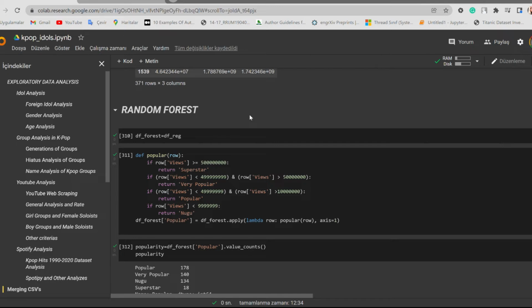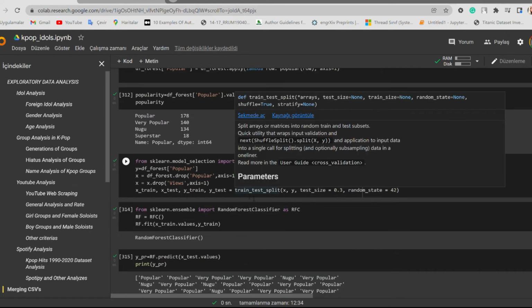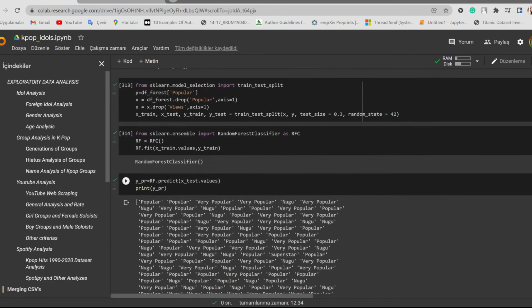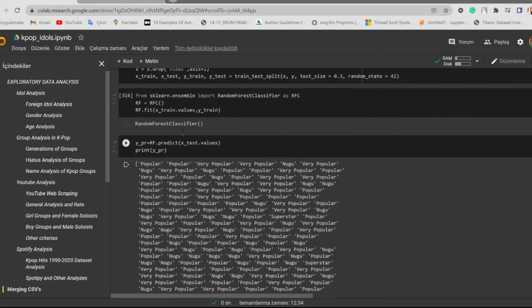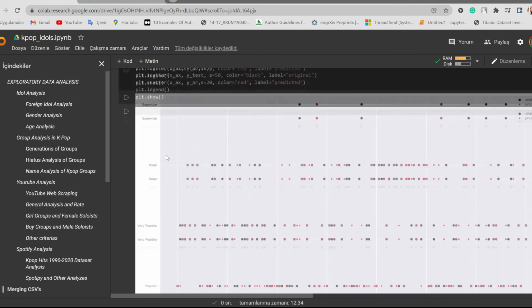After that, we also tried random forest. For random forest, we are predicting the class, so we created classes using views. The classes are superstar, very popular, and nugu. Nugu is a term in Korea that if someone, especially an artist, is not popular, they call them nugu. Here we are splitting our data set into train and test, randomizing it again, doing random forest, and predicting. And here's the accuracy, 58.